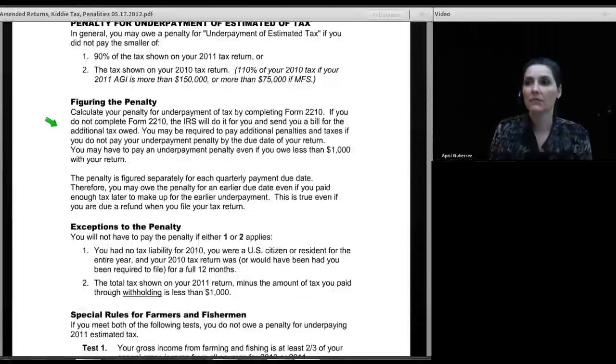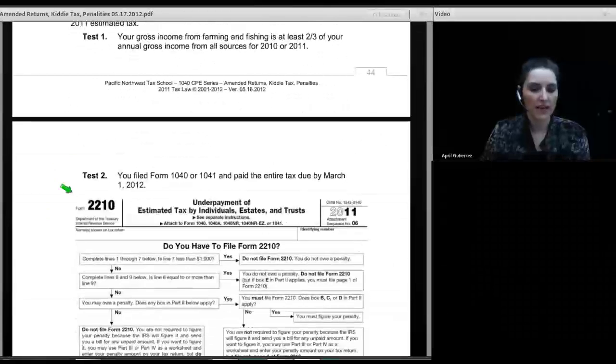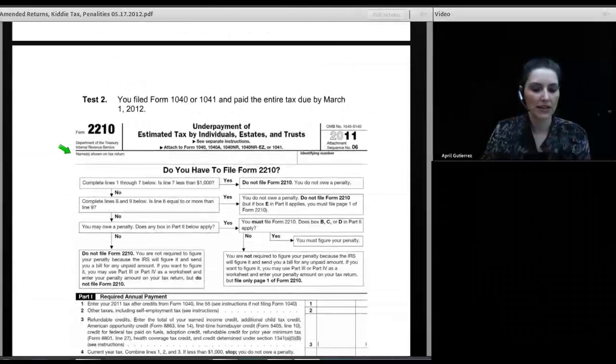But it doesn't give any regard to differences in income or that my income might have been unequal throughout the year. If I want to try and reduce the amount of the penalty, one of the options is to just eliminate it and let the IRS figure it for them. But it's likely the case IRS will figure the same amount my computer just did. But if I feel my client is going to qualify for an exception to the penalty, then I should be applying for that exception and attaching the correct documentation. And I do that with Form 2210.